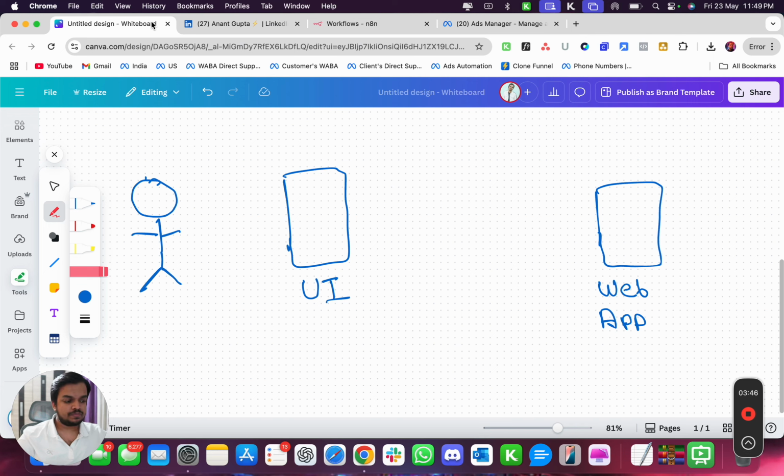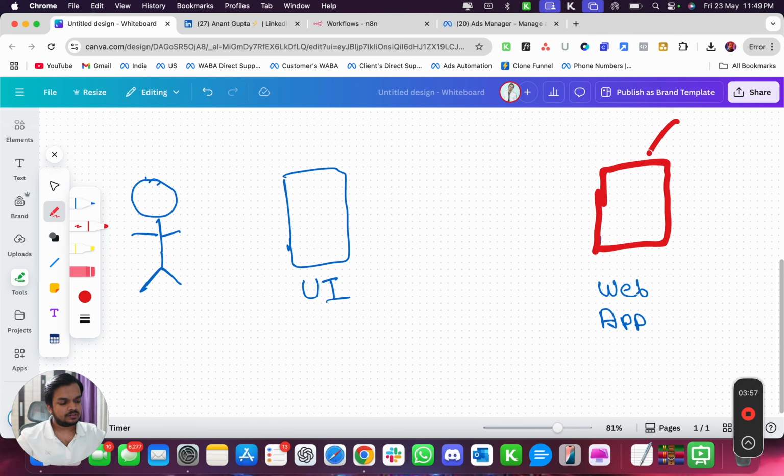And then there has been a backend, right? So this is your backend. And this is your user interface, right?